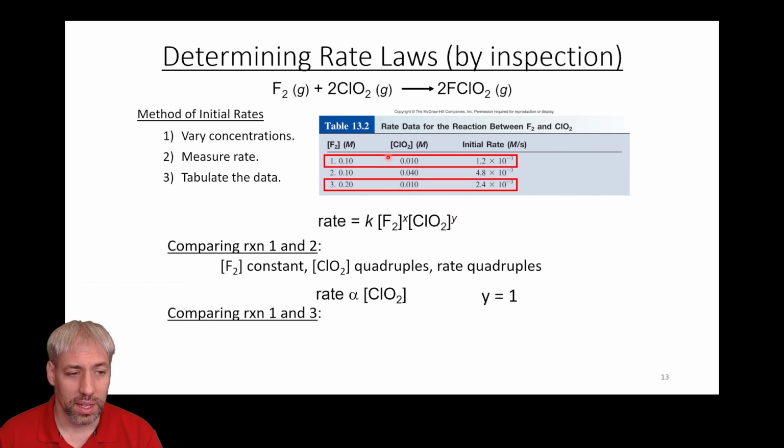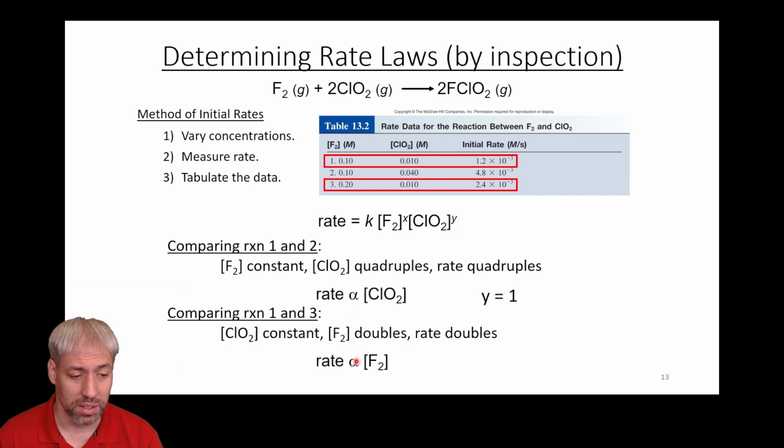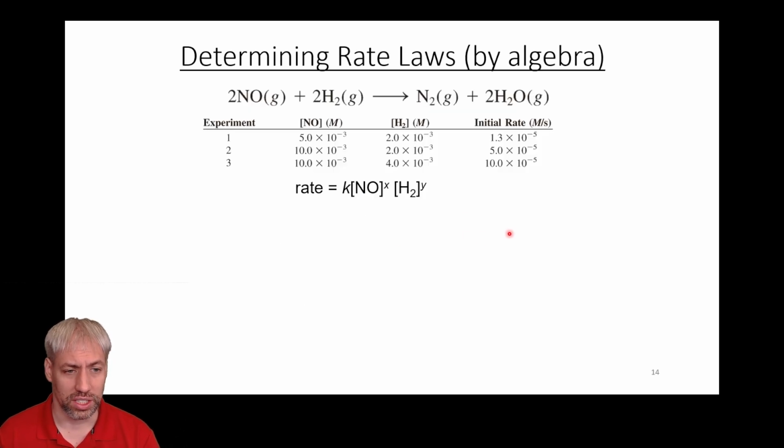And so we can do the same thing for the F2, trying to figure out what the exponent on F2 is. We keep ClO2 constant. We double this, see what happens to the rate. The rate doubles, which basically tells us those two are also proportional, and so x equals 1. And so this is the data that you need to figure out what these exponents are. In this case, y equals 1, x equals 1. That gives us the rate law for this particular reaction.